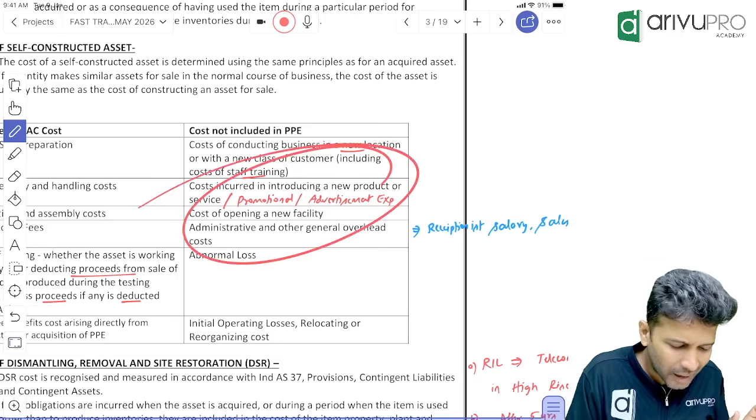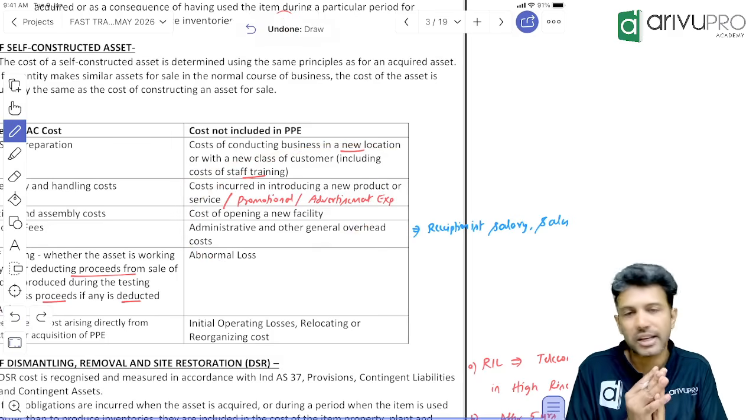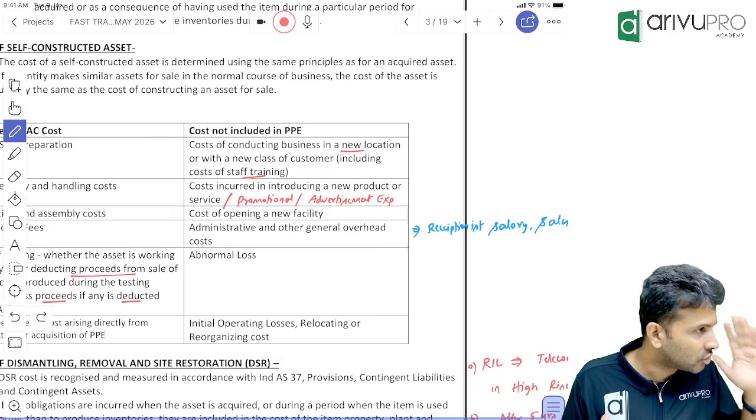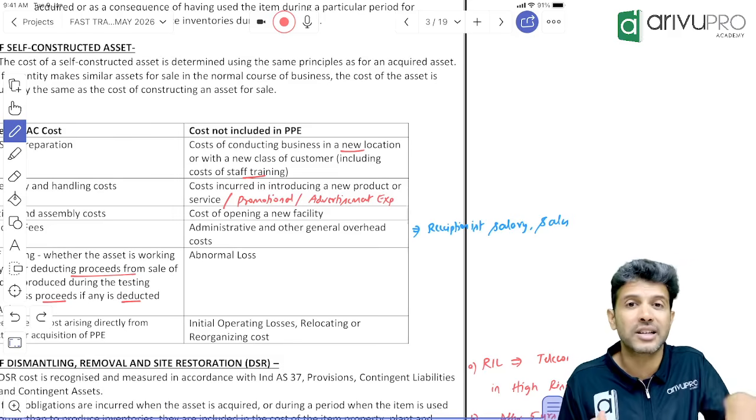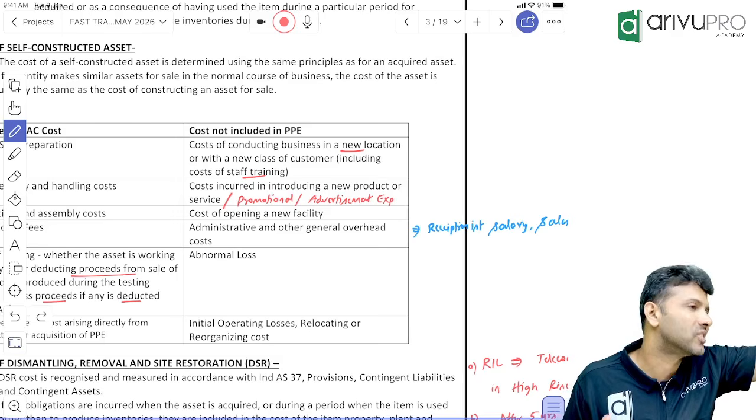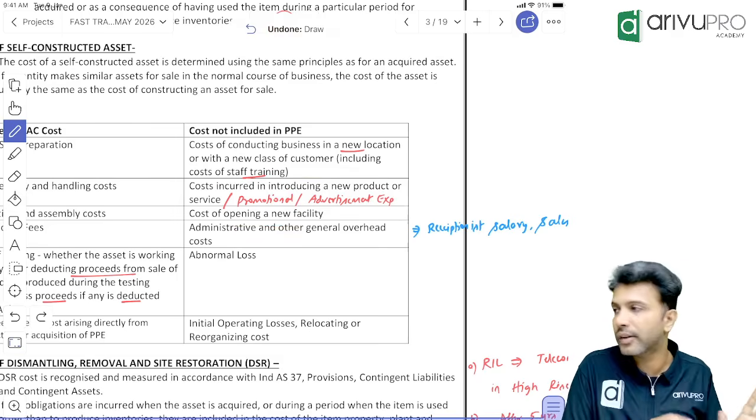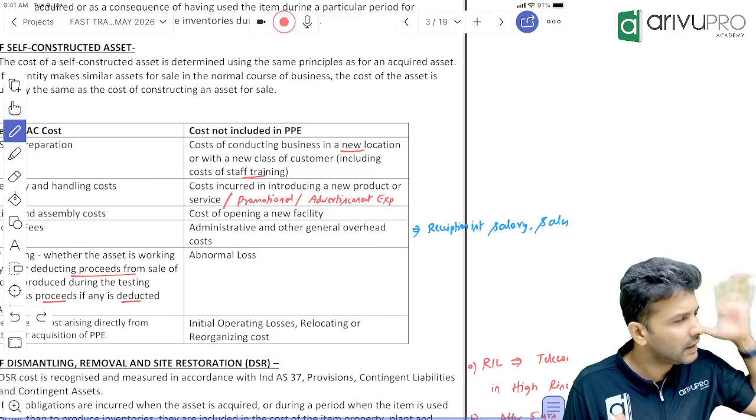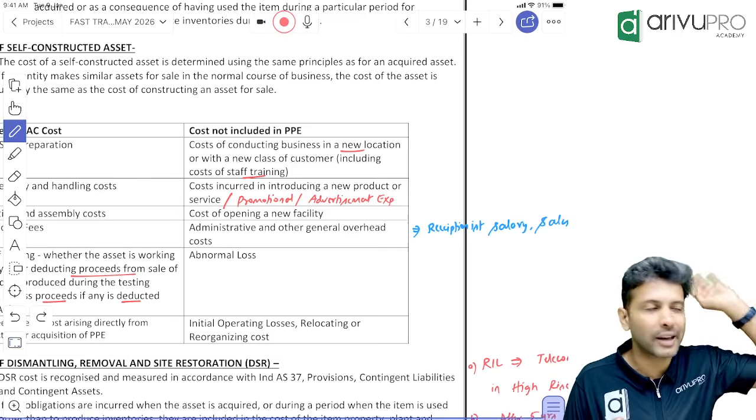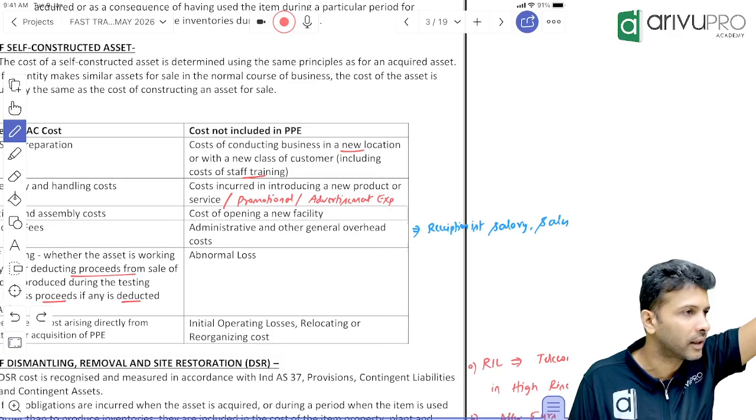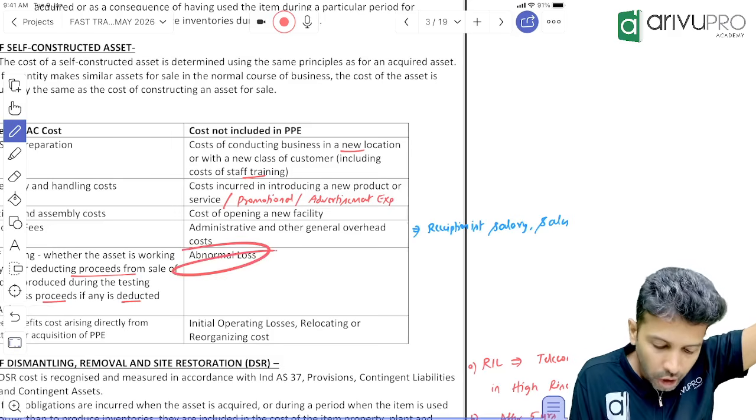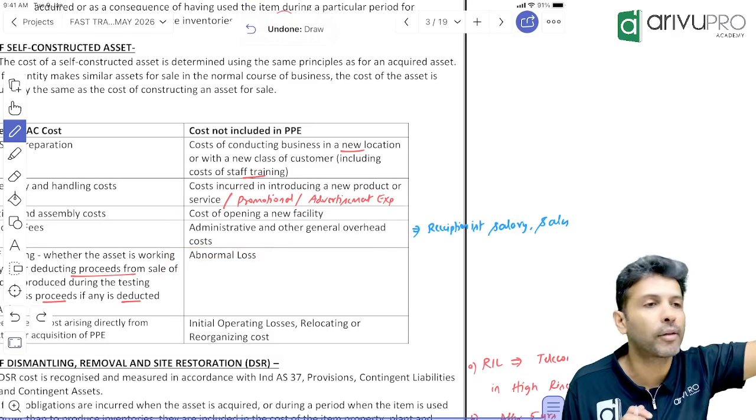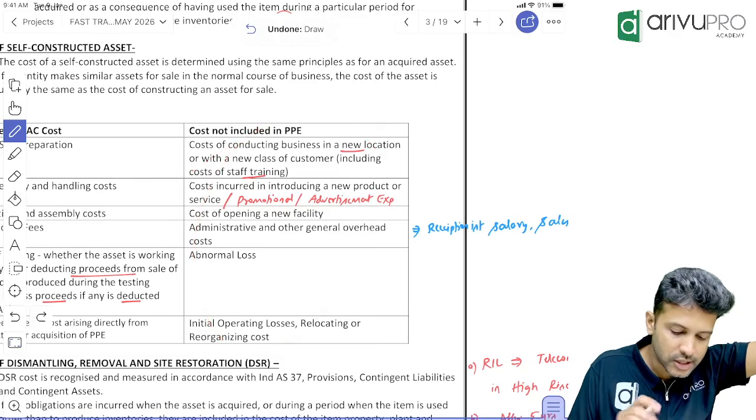Hence, for all this marketing expenditure, the standard has taken the viewpoint that though your marketing expenditures give you a benefit, it is not a benefit associated with a specific asset. Rather, it's a benefit for the whole business. Hence, we don't add this cost to a particular PP. Rather, you transfer it off to P&L. Any advertisement, promotion, marketing, whatever you call it, everything will go off to P&L. These are cost exclusions, along with abnormal loss. If there's any abnormal loss also, that also goes off to P&L. These are some cost exclusions.